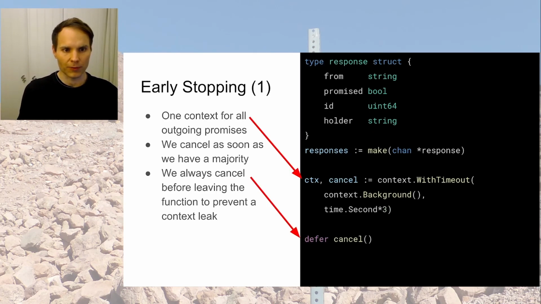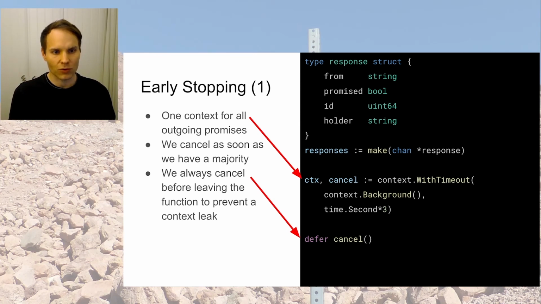So how do we implement early stopping? The first thing is we had a context for each outreach, and we are now switching it to one global context. So we have now one context, and we reuse it each time we reach out to another peer. So that means as soon as we have a majority, we can cancel that one context, and it cancels all the current in-flight outreaches or responses or whatever the state of each of these connections currently is in. And we always cancel the context before we leave the function to prevent context leaks. Again, not the most important part here.